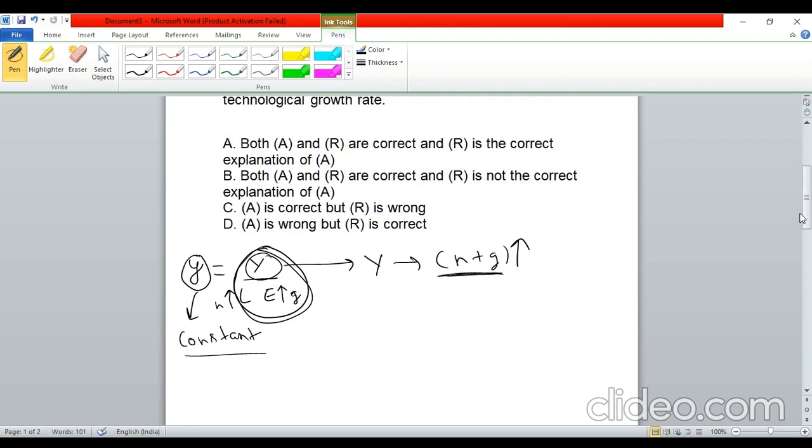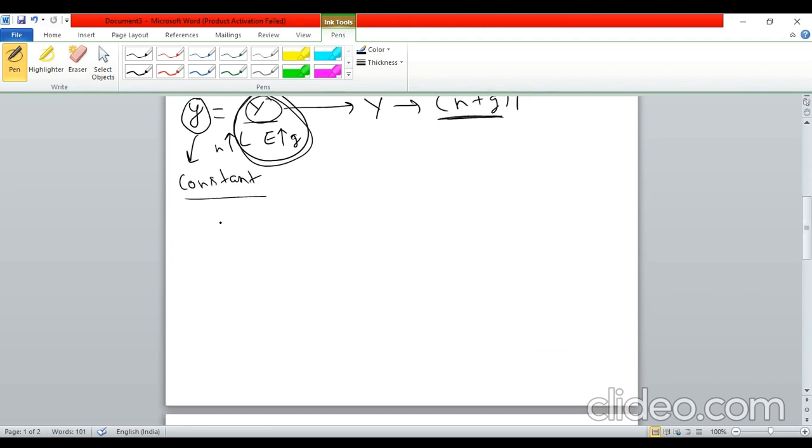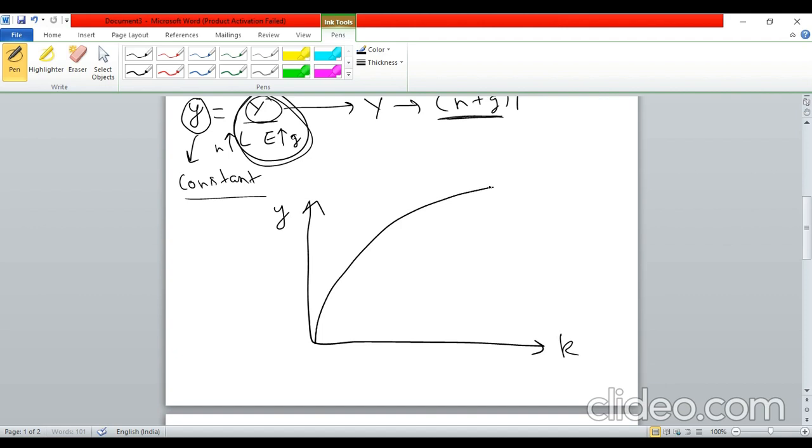And to further explain this through a graph, let us look at the graphical representation of the Solow model. This is y, this is k, and this is the output. So y is equal to a function of capital per effective unit of labor.